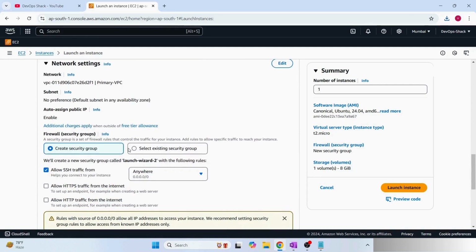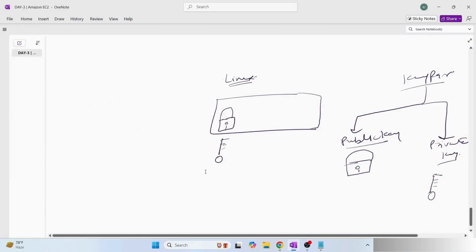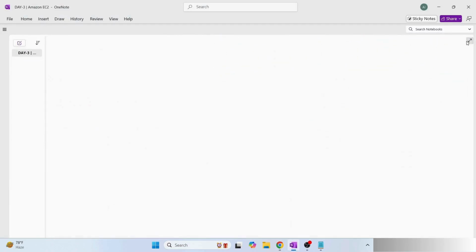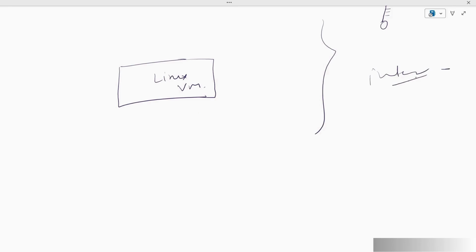Then we have network settings. Now in network settings, we have to decide what access level will be there for our virtual machine. So let's say this is my Linux machine that we created, Linux VM, and this is the internet.